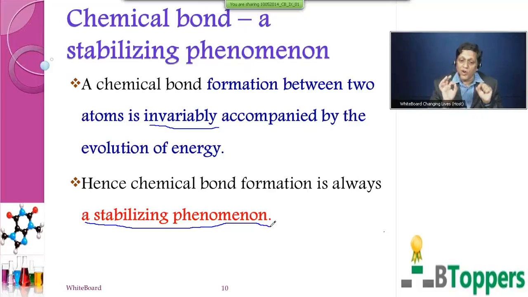Remember children, a chemical bond formation is always a stabilizing phenomenon. Why is it a stabilizing phenomenon? Because it is invariably accompanied by the evolution of energy. Two atoms before formation of a bond will be having higher energy individually, and when they combine to form a molecule, they will be giving out energy in the process of formation of chemical bond. So the molecule will be having lesser energy than the individual atoms. Therefore it is a stabilizing phenomenon.